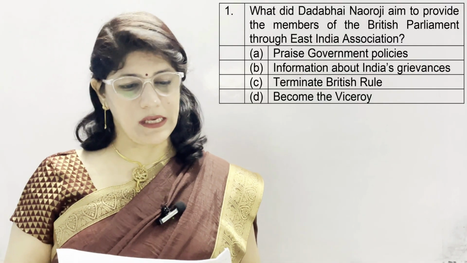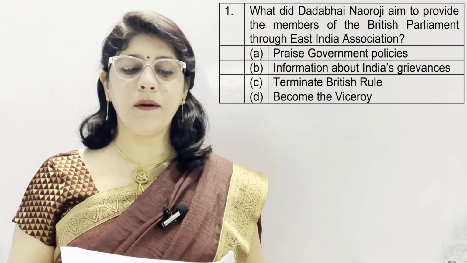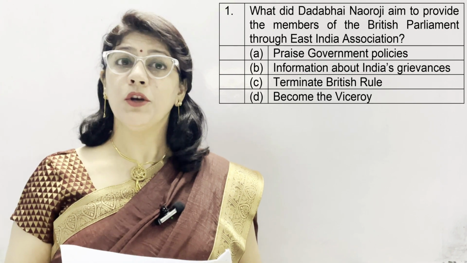Having covered the first two chapters from Unit 1 in the form of MCQs, now I am going to cover the next three chapters, which are the first phase of the Indian National Movement, the second phase of the Indian National Movement, and the Muslim League. But other than MCQs, I am going to discuss one most important question from this chapter from the examination point of view.